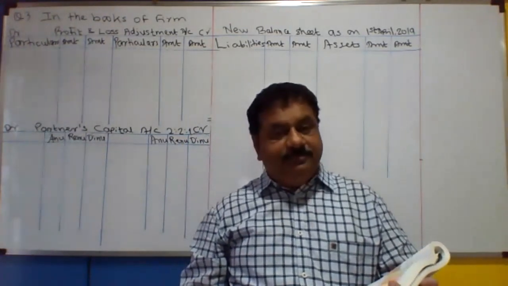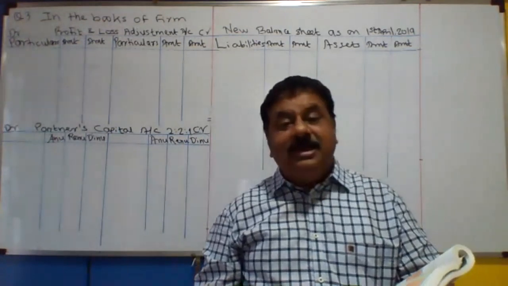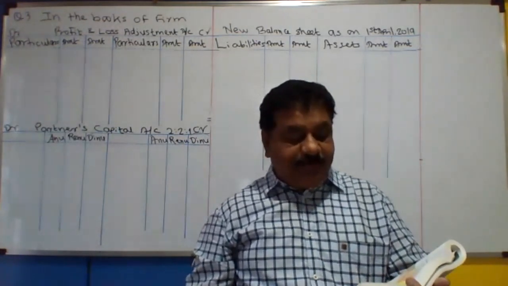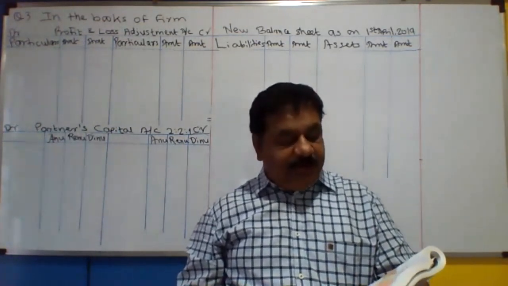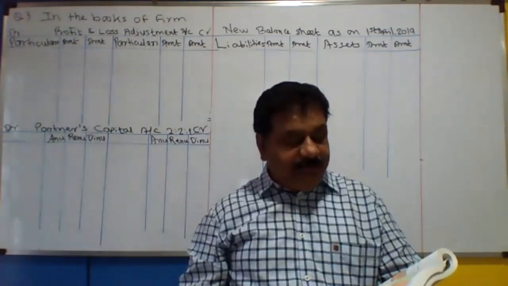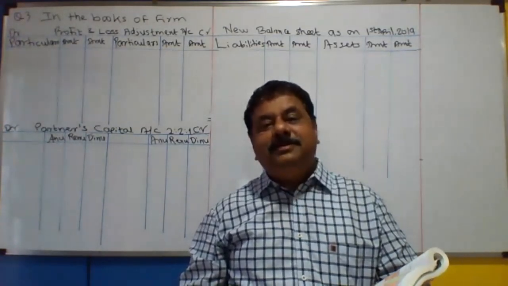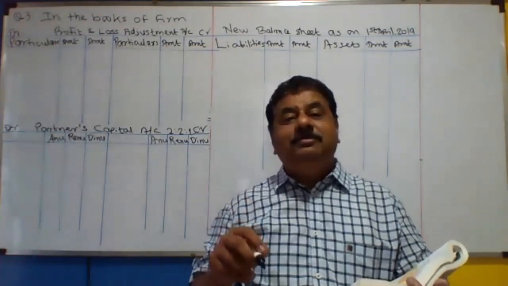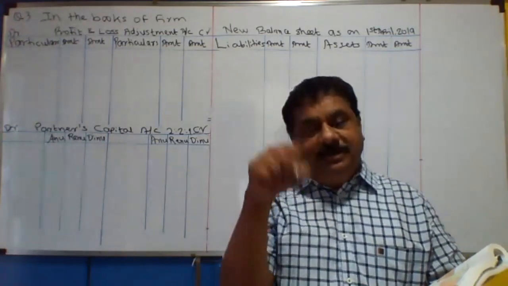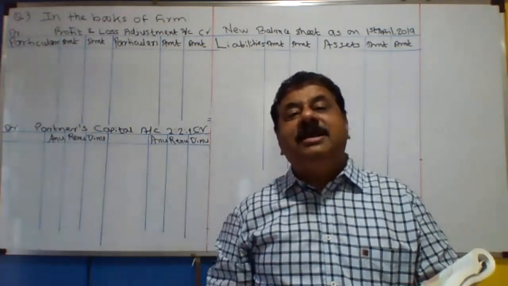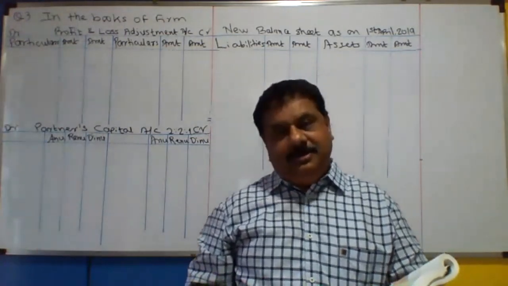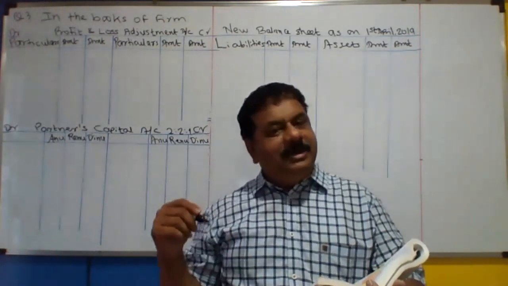Goodwill of the firm valued at thrice of the average profit of the preceding 5 years, and the profits of the preceding 5 years are given to you. By the way, here you need to make a valuation of goodwill, and the method is the average profit method for which we are doing the working note.